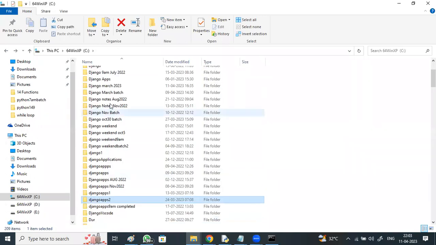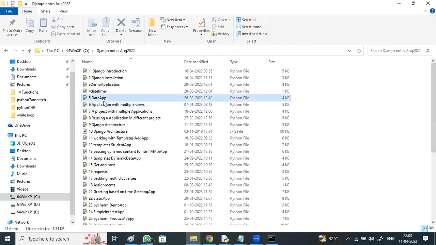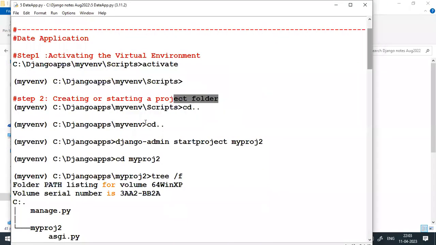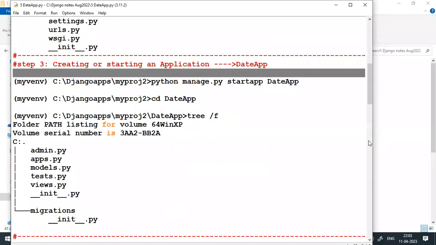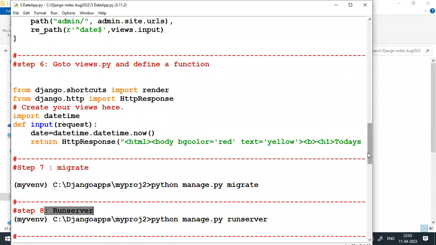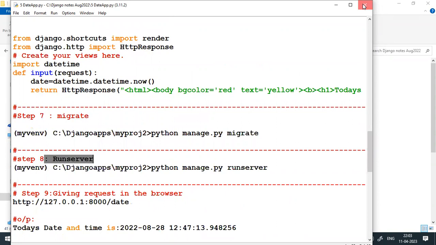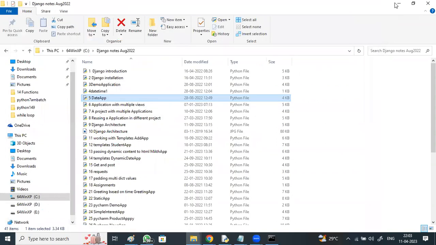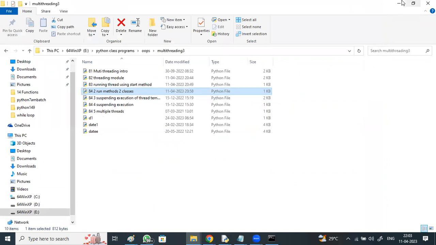Even if you talk about the notes, I'll be providing clear notes step by step. In Python, it is a Django project, and how to create an application, settings.py and URLs, how to specify them, how to define a view function. Step 7, how to migrate and run the server. Step 8. Step 9 is giving a request. In this way, I'll be discussing step by step, and I'll be forwarding the notes and the video for further reference. Nice.